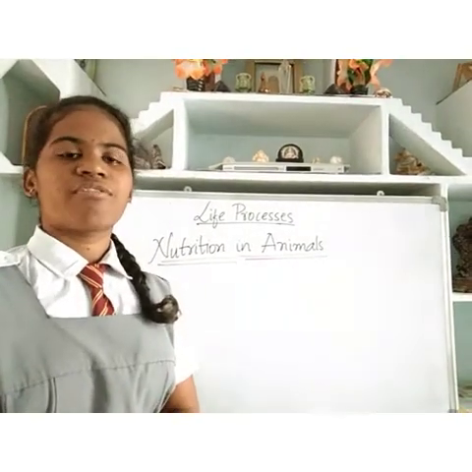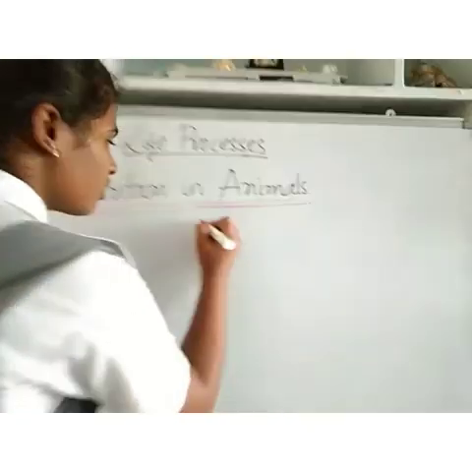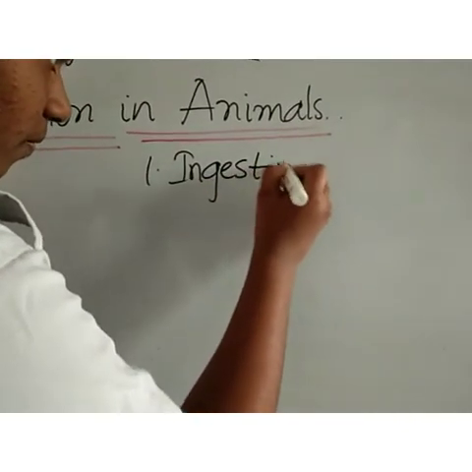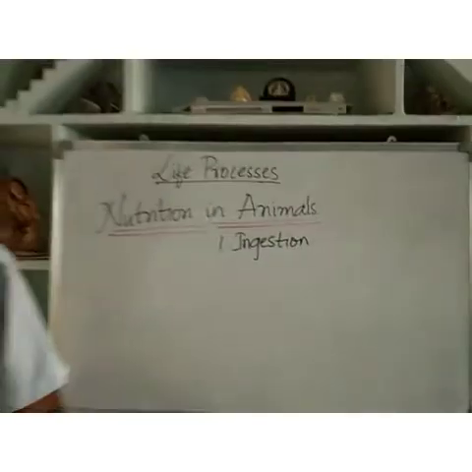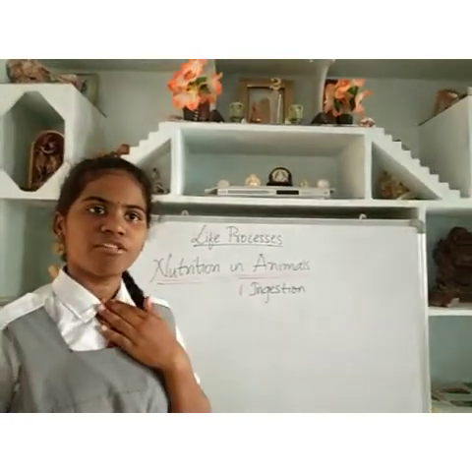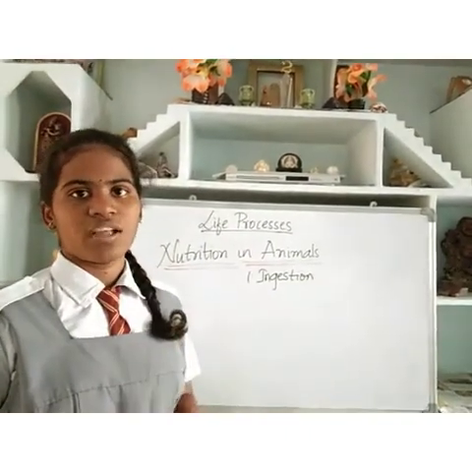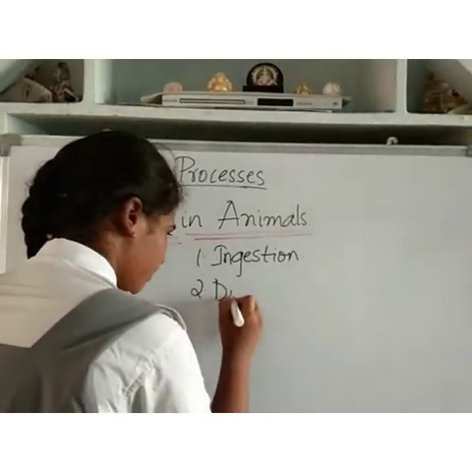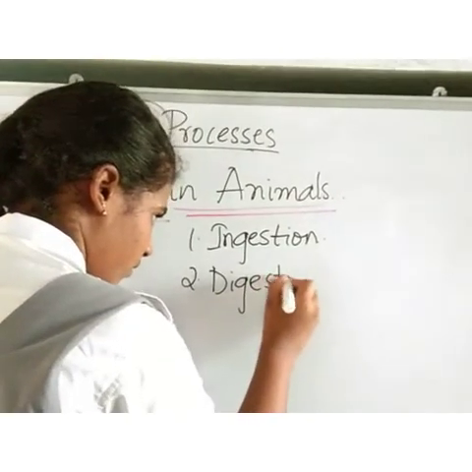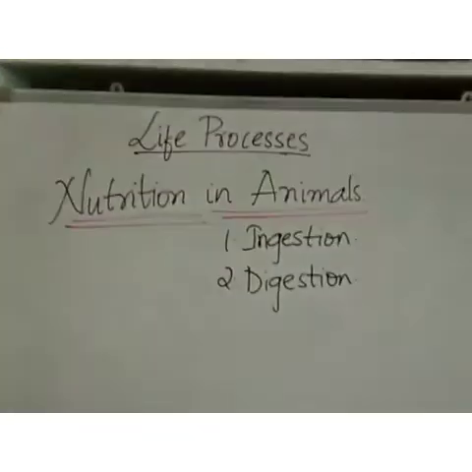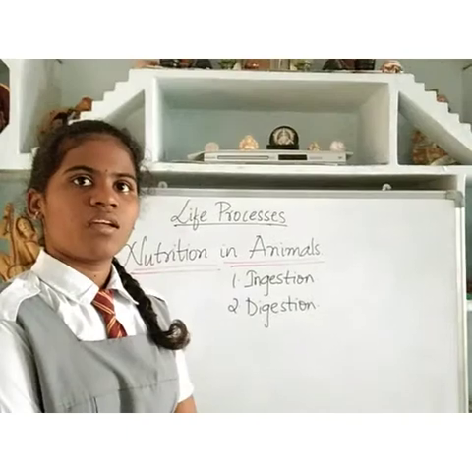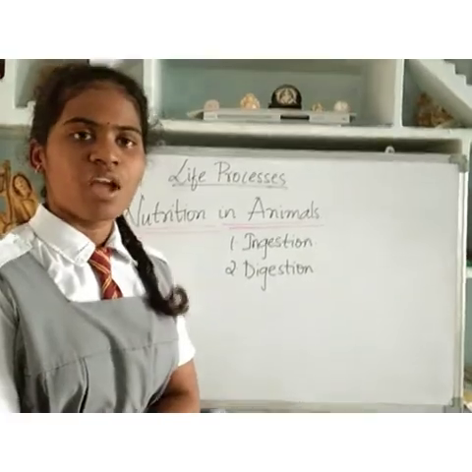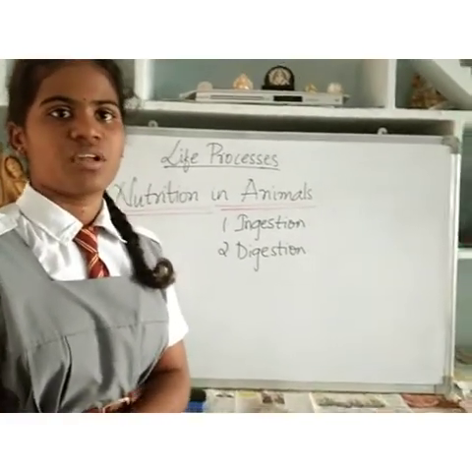Nutrition in animals has 5 processes. First one, ingestion. Ingestion is the process of taking in food with the help of mouth. Second one, digestion. Digestion is the process of changing the complex food into the simple food.